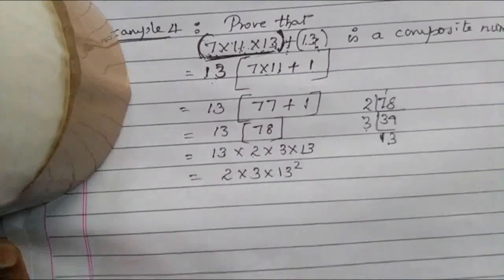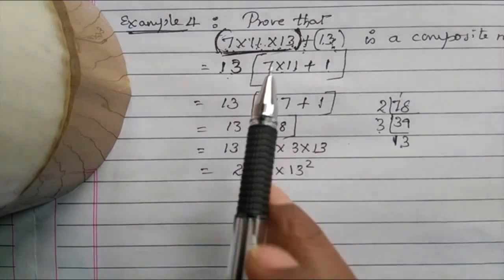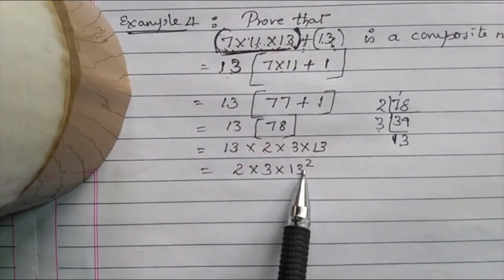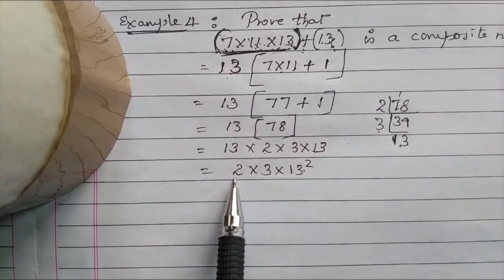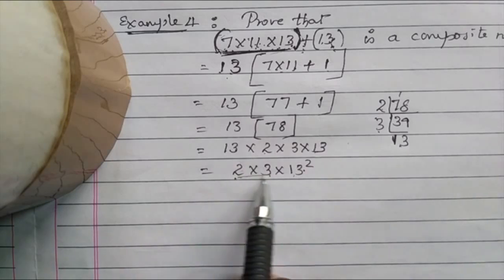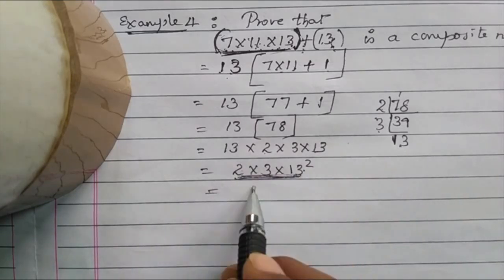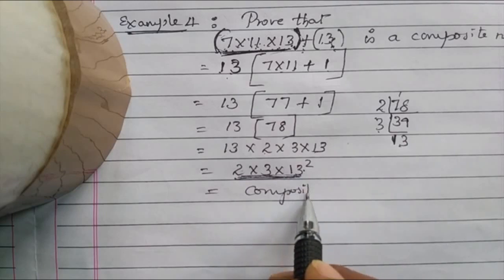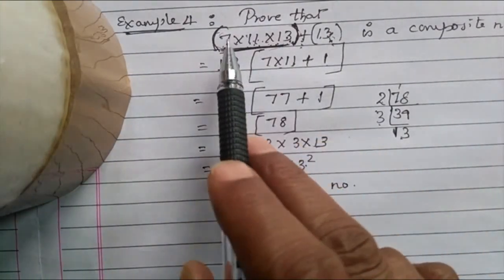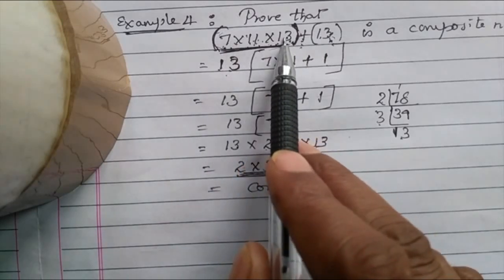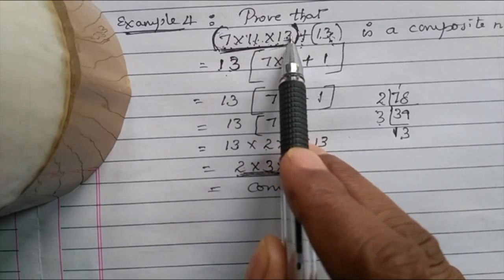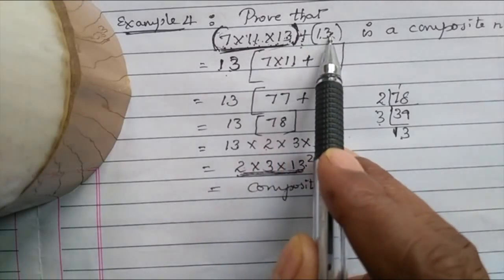So what's our final answer? The given whole question, finally we made it as 2 into 3 into 13. So look at the final step. 2 is a prime number, 3 is a prime number, 13 is also a prime number. So the product of 3 prime numbers is definitely equal to a composite number. That we could say in the first step only. But the problem was 7 into 11 into 13 plus 13. That much only was given. Yes, it is a composite number because the product of prime factors is always equal to a composite number. But plus 13 was given.